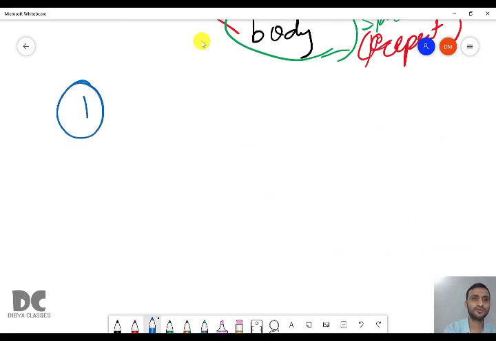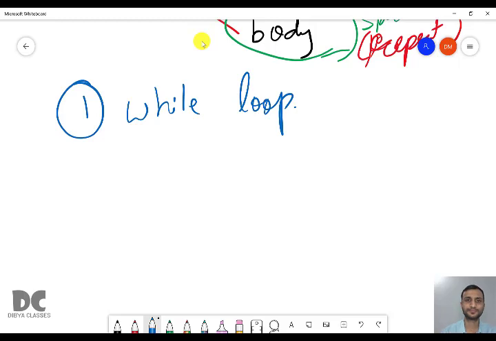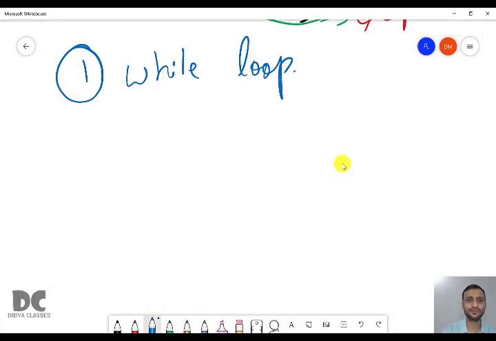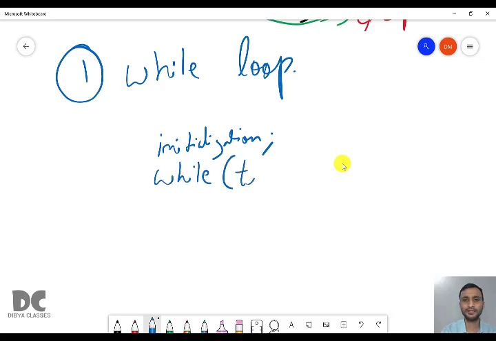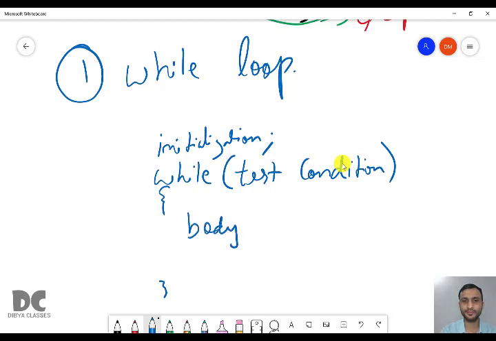So the first one we are going to talk about is the while loop. The syntax of while loop is initialization, then while, within brackets, test condition, then curly brackets, and within curly brackets we have the body and updation.